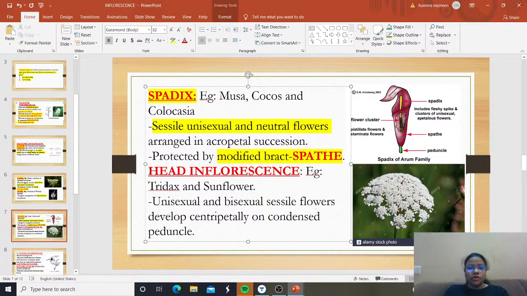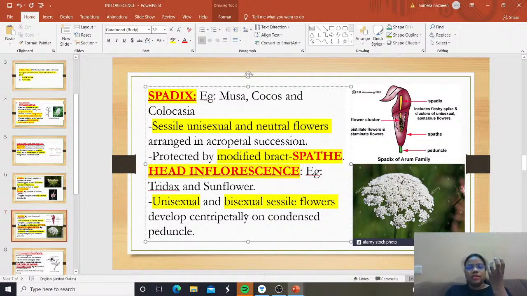Now comes head inflorescence. What are the examples of head inflorescence? Examples are tridax and sunflower. And what do you mean by head inflorescence? Unisexual and bisexual sessile flowers develop centripetally. What do you mean by centripetally? That means the flowers develop towards the center. Unisexual and bisexual sessile flowers are developed centripetally on a condensed peduncle.